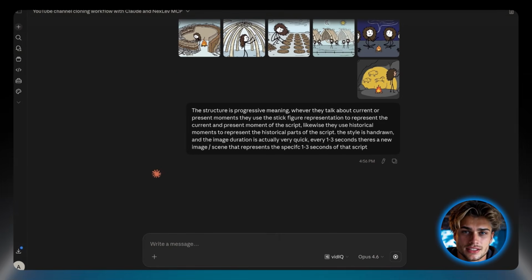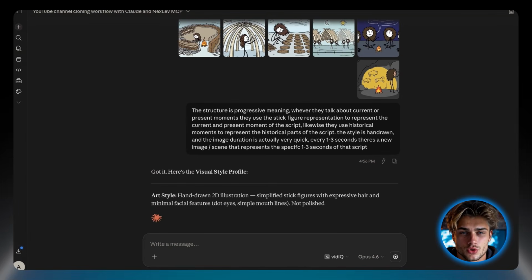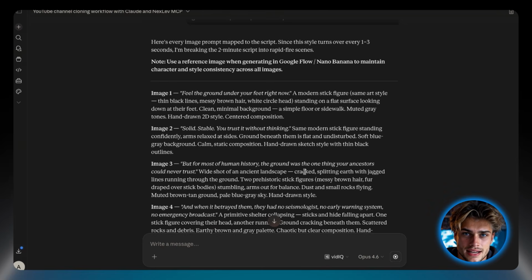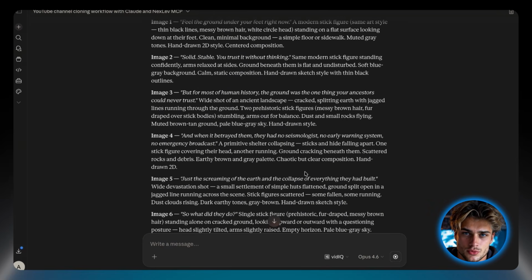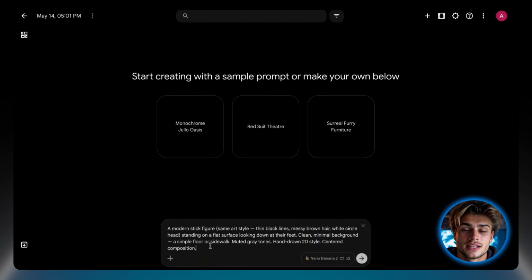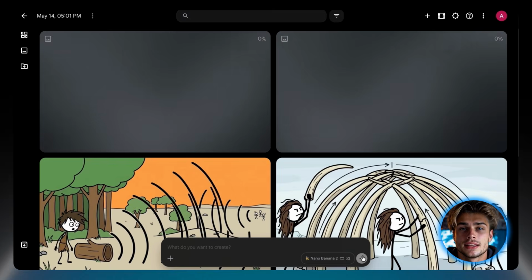Watch what Claude does. It breaks down the entire visual language. Character design, color palette, backgrounds, lighting, atmosphere. Then it generates image prompts for every scene in our script, each one matched to that profile. Now we take those prompts into Google Flow. Set it to Nano Banana 2. Upload a couple of those reference screenshots to lock the style. And generate. Look at that.